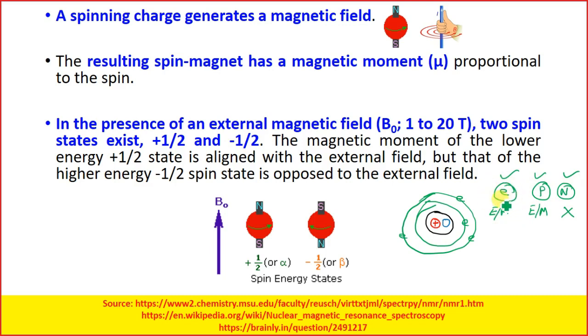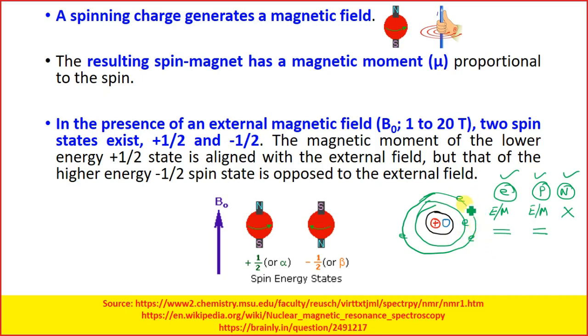So here, in an atom we will consider that there are two charge systems: one is the electron system, one is the proton system. Both of them are charged particles, and both of them are rotating.